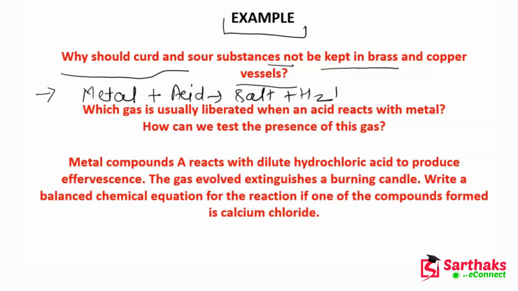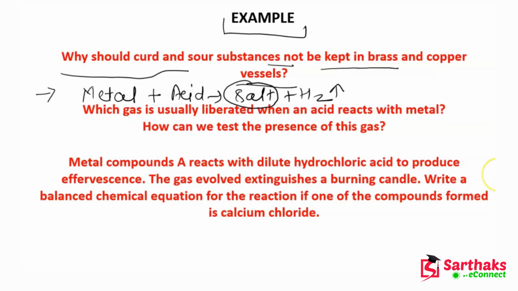So what will happen if you keep curd and sour substances in brass and copper? It will form a salt and it will corrode your copper container. So that is the reason we do not keep curd and sour substances in brass and copper vessels.